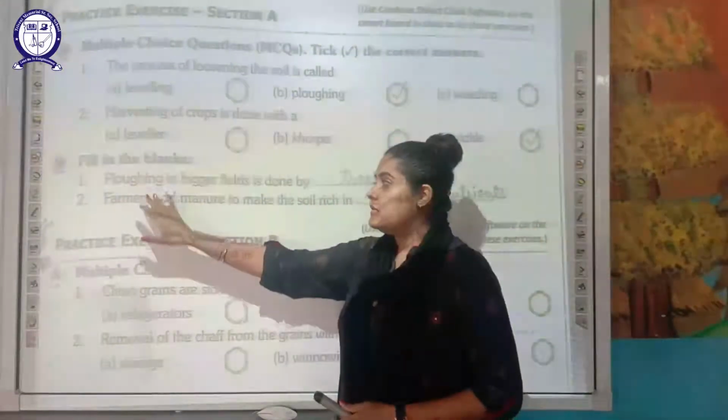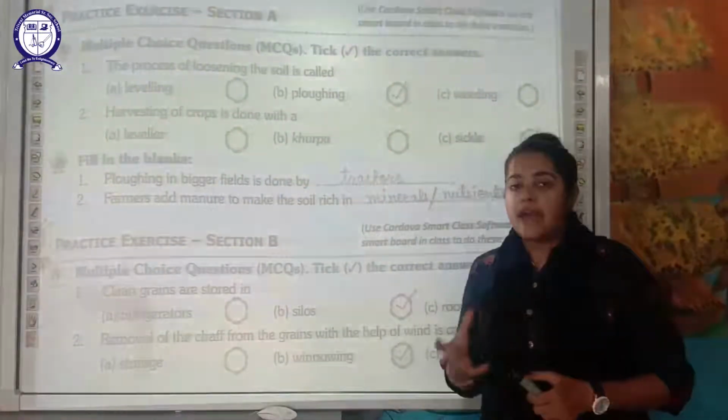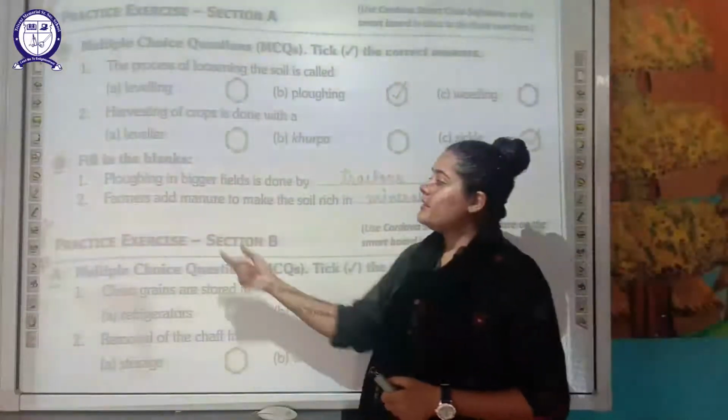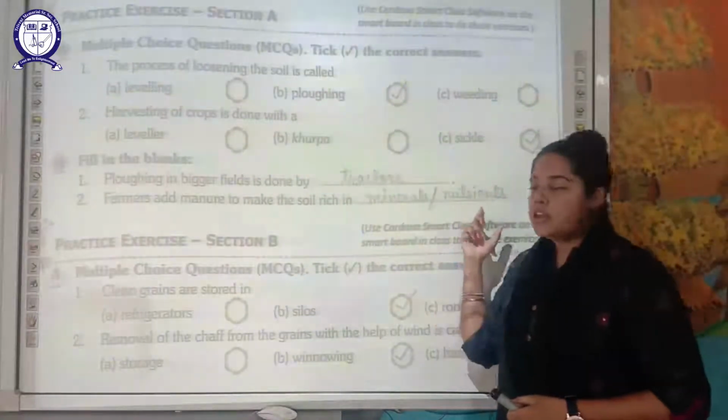Next, fill in the blanks: plowing in the big field is done, for a small field it is done by animals, and for a big field it is done with the help of tractors. Next, the farmer adds manures to make the soil rich in minerals or nutrients.